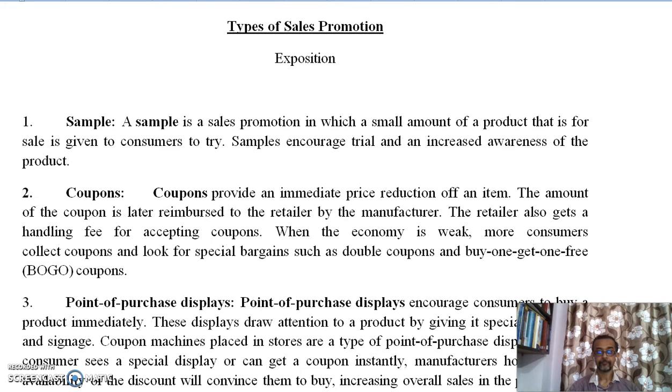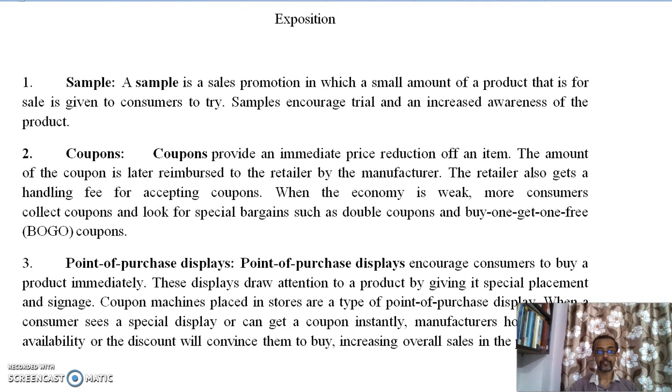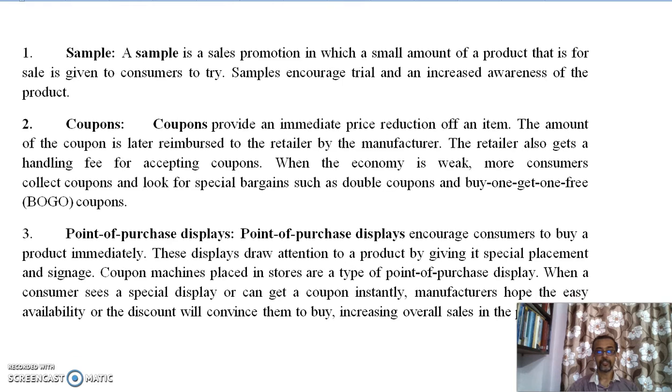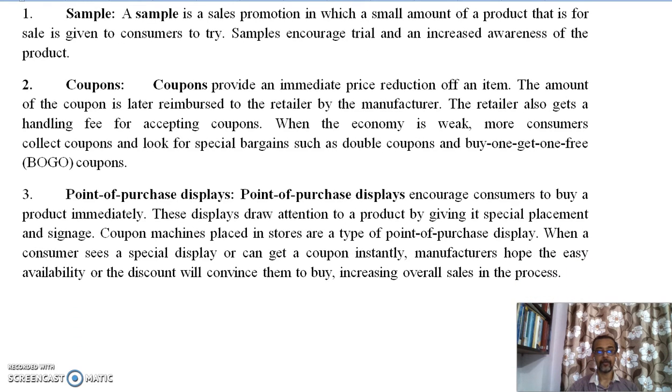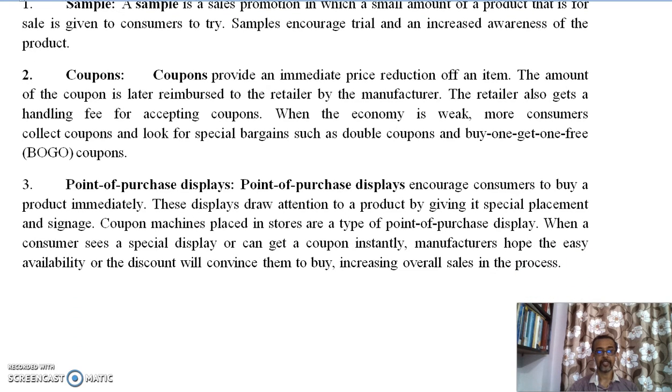Point number 3, point of purchase display. Point of purchase display encourages consumers to buy a product immediately. These displays draw attention to a product by giving it a special placement and signage. Coupon machines placed in stores are a type of point of purchase display. When a consumer sees a special display or gets a coupon instantly, manufacturers hope the easy availability or the discount will convince them to buy, increasing overall sales in the process.